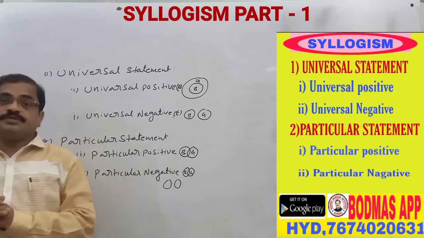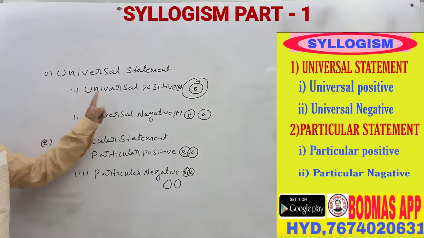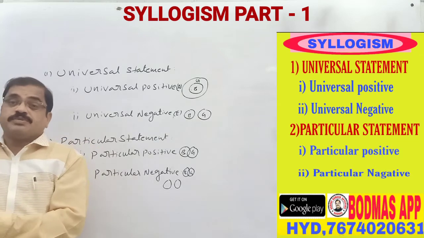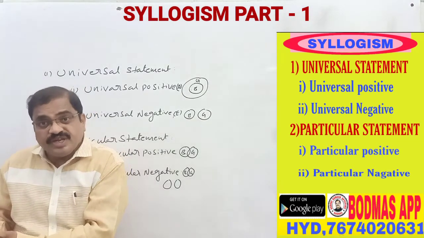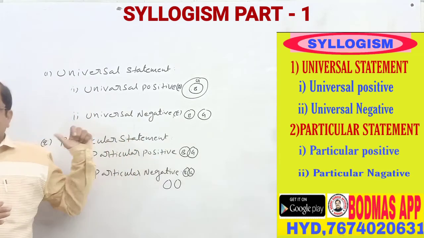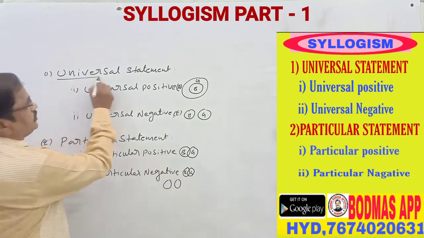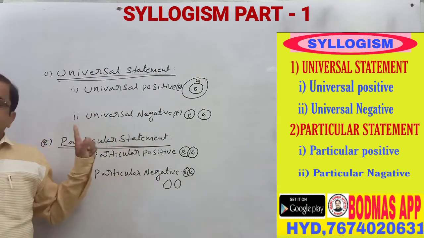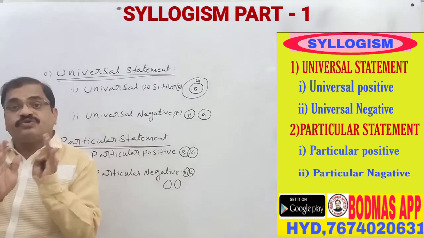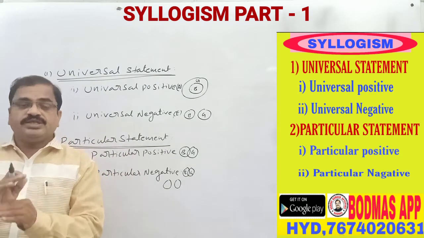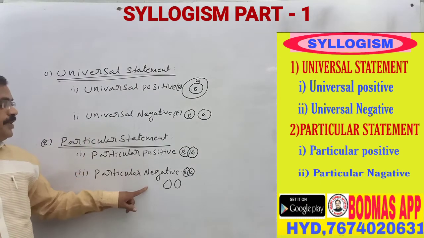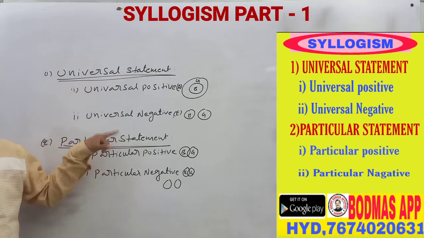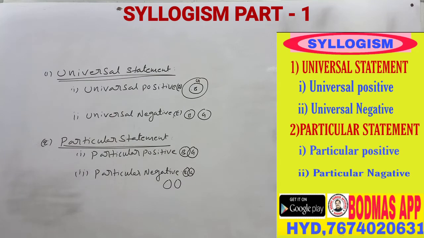So now we have to learn about this in detail, starting with the universal positive. How many types are there? How many chances are there to become positive? How many sources are there? For that I will explain in detail. First of all, you have to understand that syllogism can be divided into two parts: universal as well as particular. In universal, two parts: universal positive and universal negative. In particular, two parts: particular positive and particular negative. Now I will explain all of this clearly. Okay.